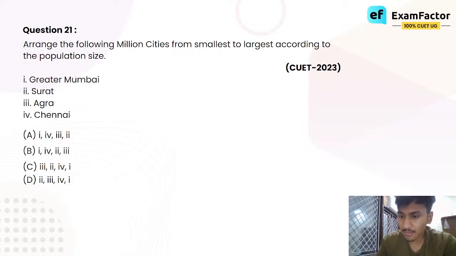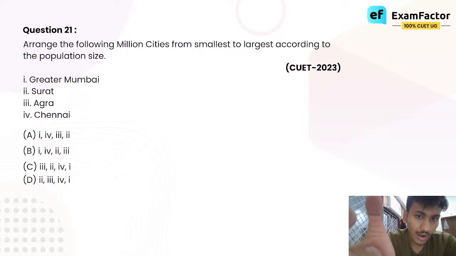So by applying a minimum level of GK, we can figure out the answer very easily without having to know in exact numbers how many people live in which city. So the correct answer is option C. Agra is the smallest. It says arrange from smallest to largest, so you have to start with the smallest and end with the largest. So first comes Agra, then Surat, then Chennai, then Greater Mumbai. Done.